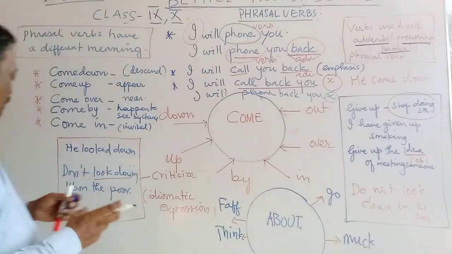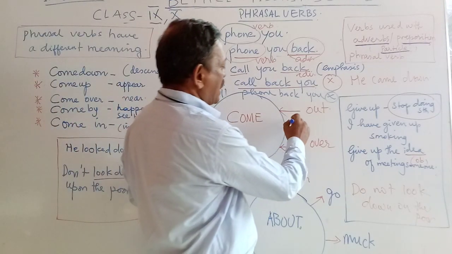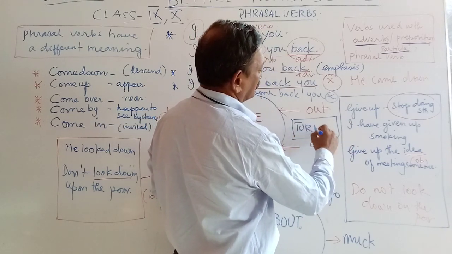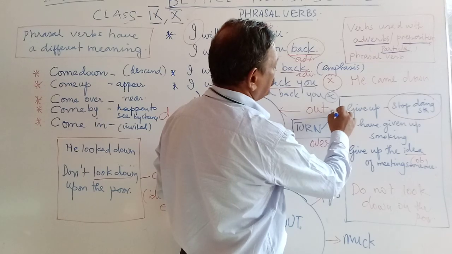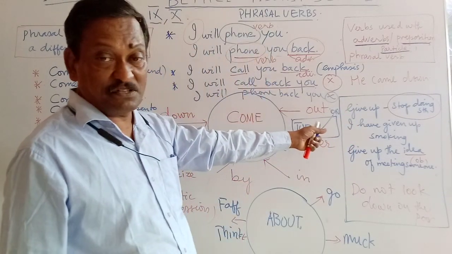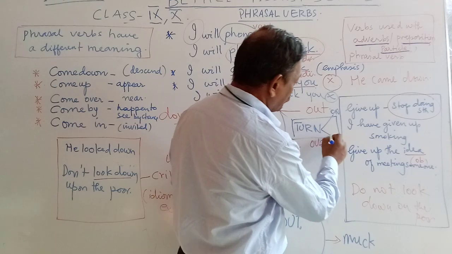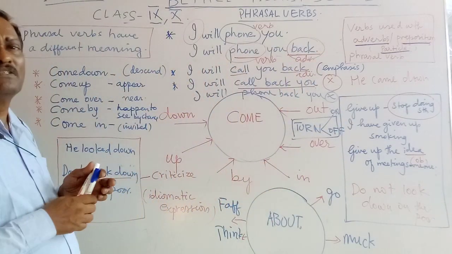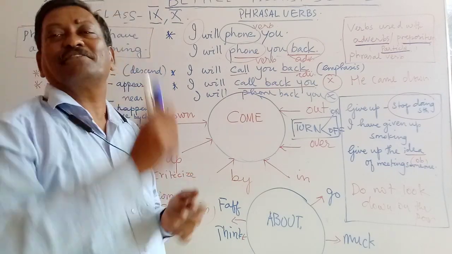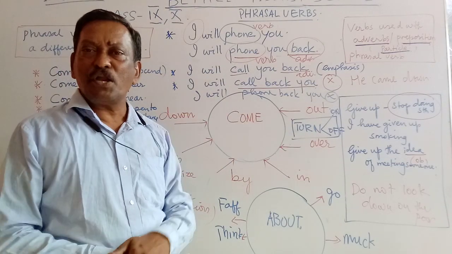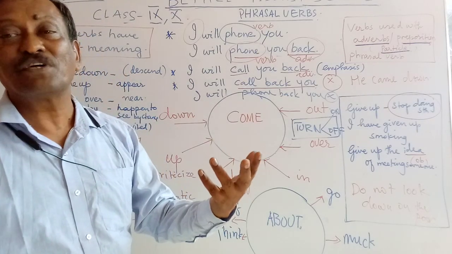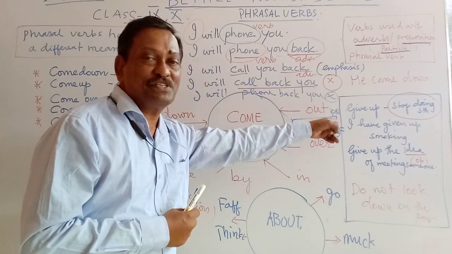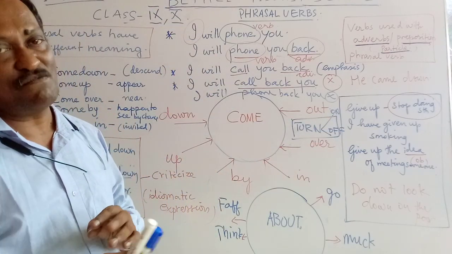I'll give you some more examples. Let's say, turn. Now I can use the preposition on with this. I can also use the preposition off with this. What is the meaning of turn on? Turn on means switch on. What is the meaning of turn off? It means switch off. So one verb turn followed by a preposition becomes a phrasal verb.